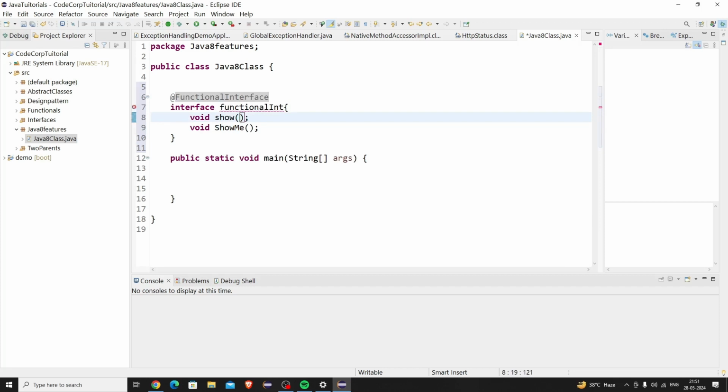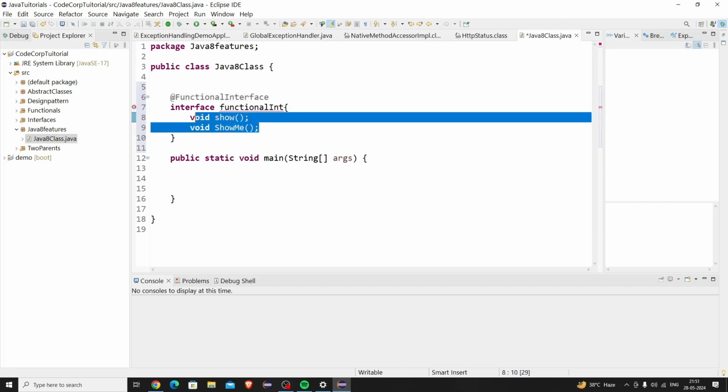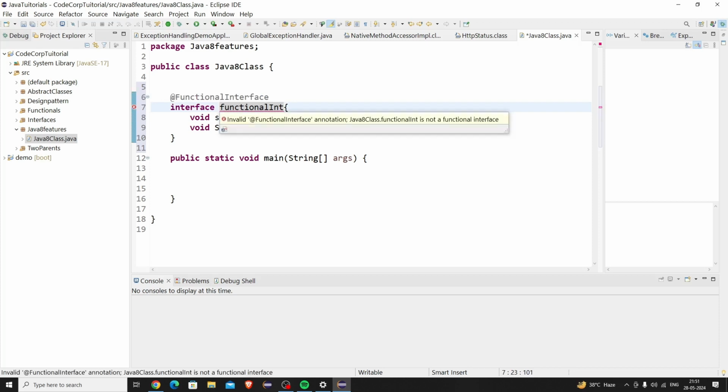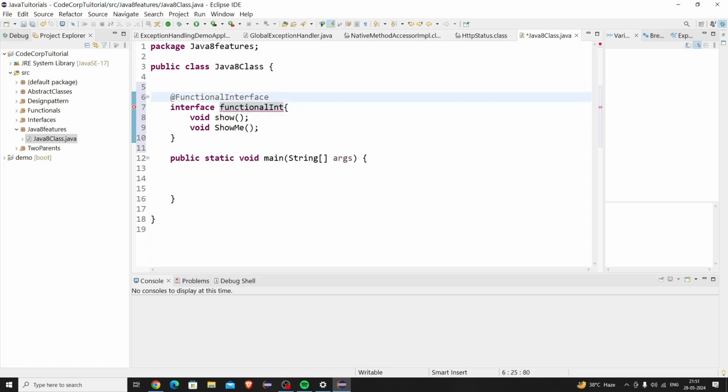You can see that if I have declared two abstract methods and I am declaring it as functional using the FunctionalInterface annotation, then it gives me a compiler error saying invalid @FunctionalInterface annotation: FunctionalInt is not a functional interface. Why is it not a functional interface? Because it has two abstract methods.